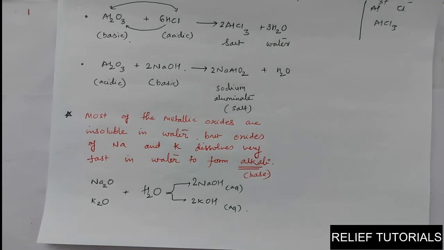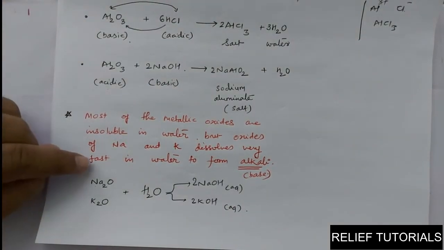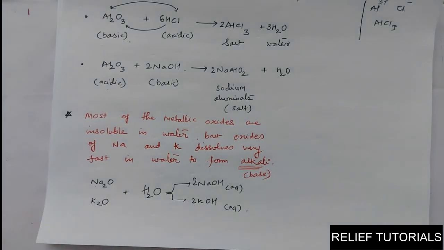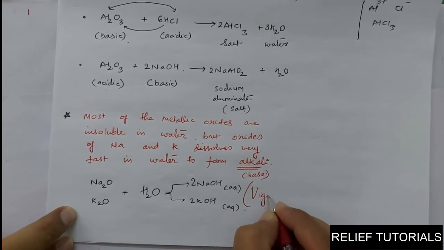Okay, so this is all about the reaction of metal with oxygen and how the metallic oxides behave as basic as well as acidic substances. Most of the metallic oxides are basic and insoluble in water, but some oxides are amphoteric like aluminium oxide and zinc oxide, and some metallic oxides can be dissolved in water, and they are sodium oxide and potassium oxide. And remember, this reaction is highly vigorous.